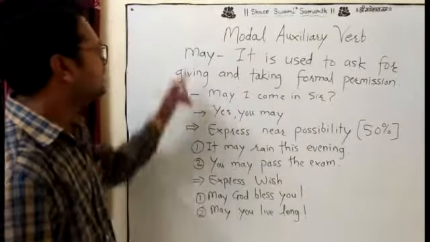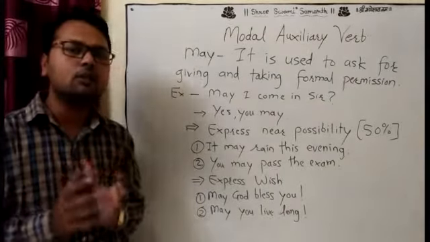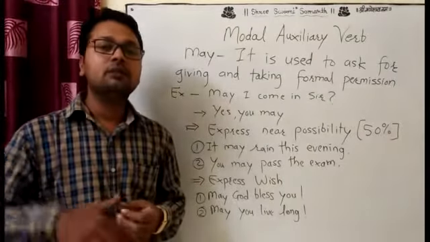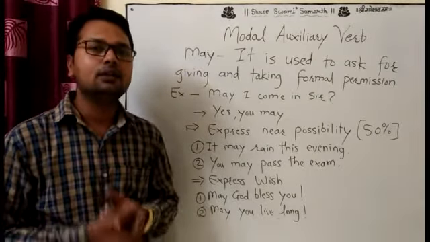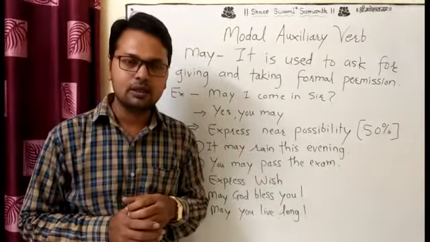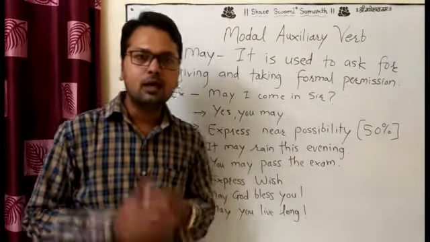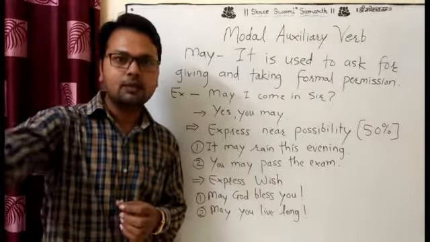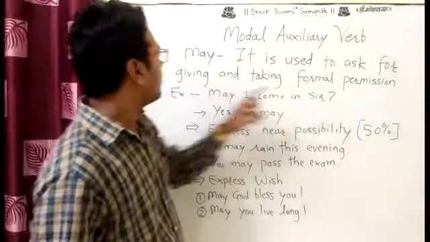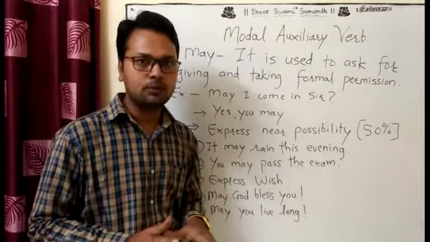Now we see the next, may. May is a kind of auxiliary verb that we use when we want permission or when we give permission. For example, may I come in, sir? When we enter the classroom, we always ask the teacher's permission: may I come in, sir? So it is used for asking, giving and taking formal permission.